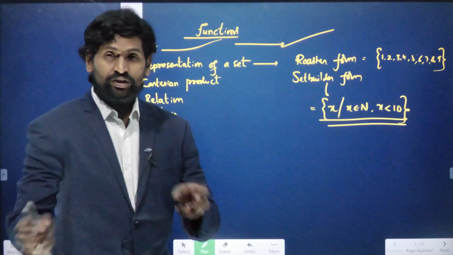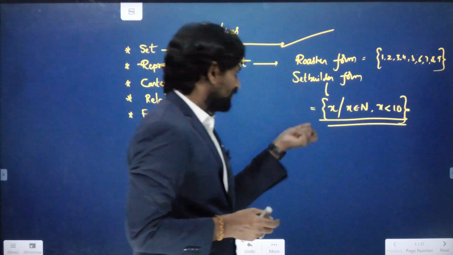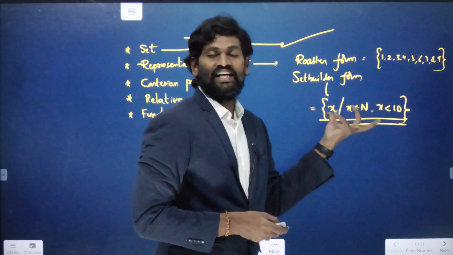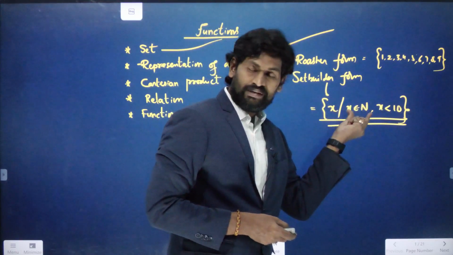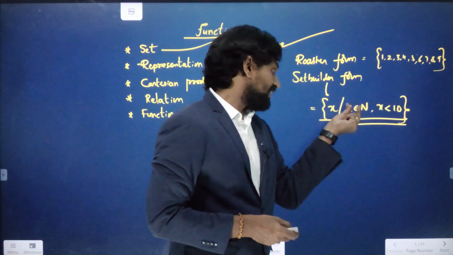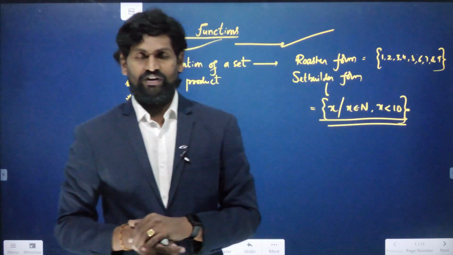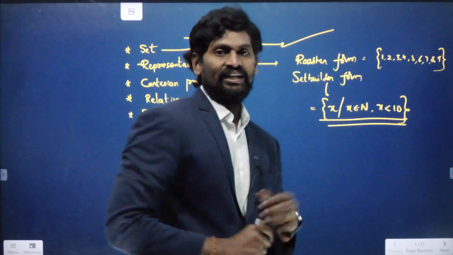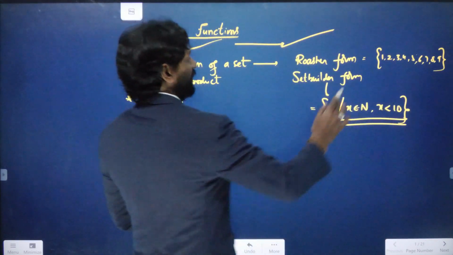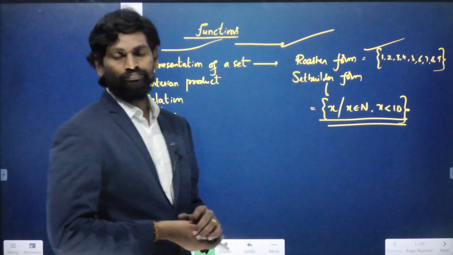That means if you want to write a set, the elements are in the form of x. We take x from the set of natural numbers: x belongs to capital N, and the x value is less than 10. So from the set of natural numbers, we need to take the numbers which are less than 10. This is called set builder form, and the other is called roster form.